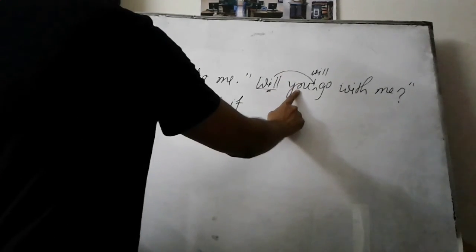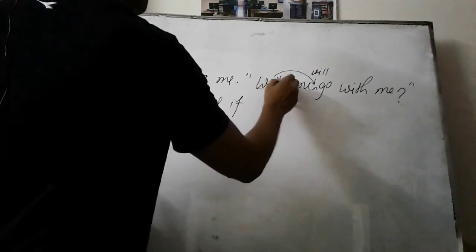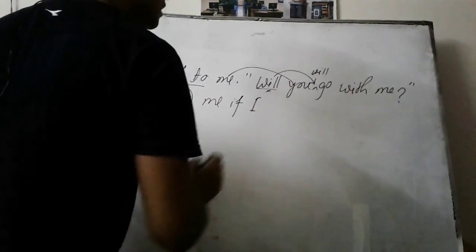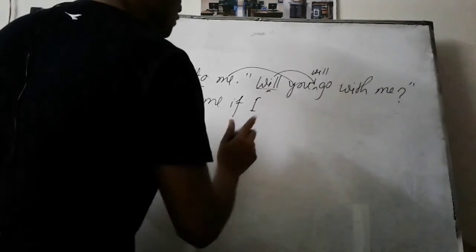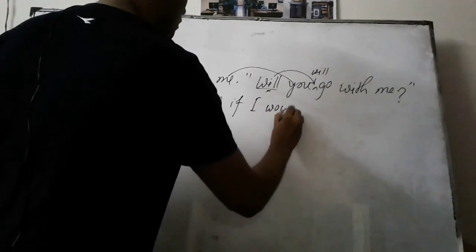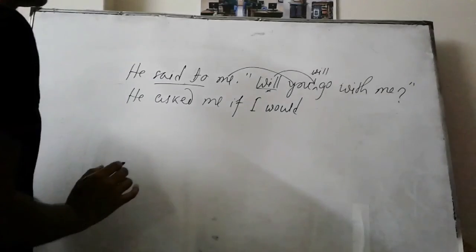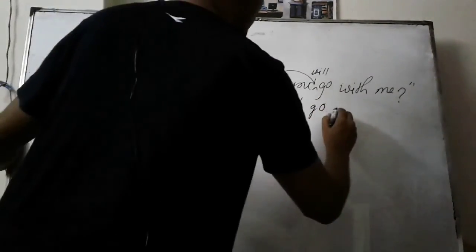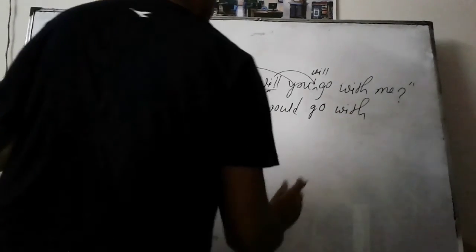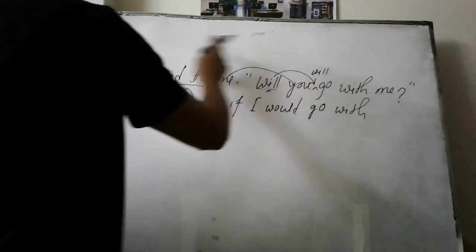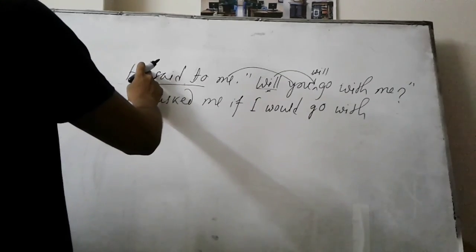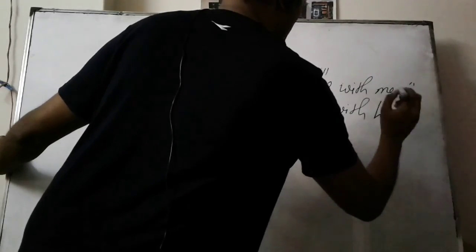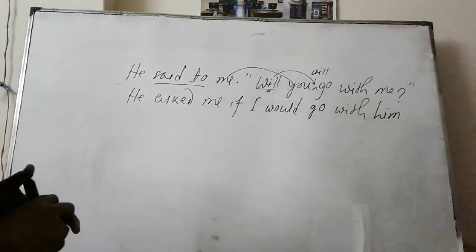Now at the beginning we have the subject you, and according to me it will be I. Then we have to change will, because we have two verbs side by side, so the first one will be changed here, will into would. So we can't change go here, it will remain unchanged, and with. Me being a first person will take the person of he, and it will be him, and we must put a full stop here, not the interrogative sign.